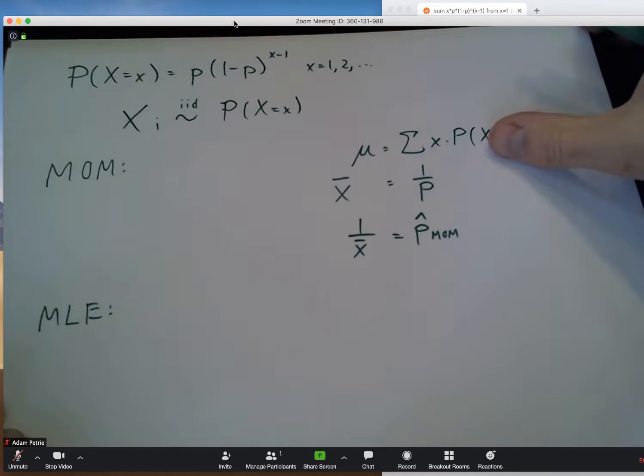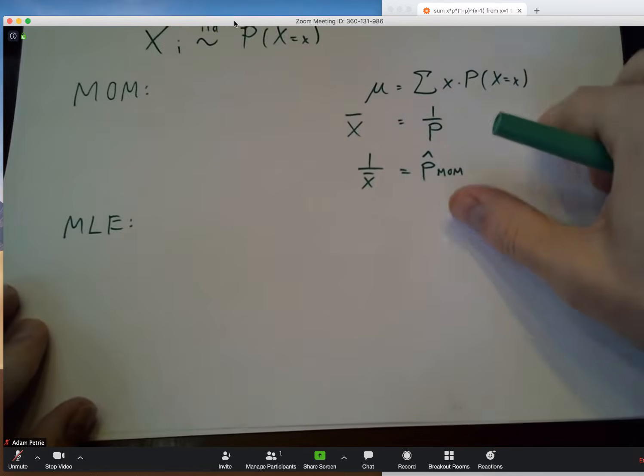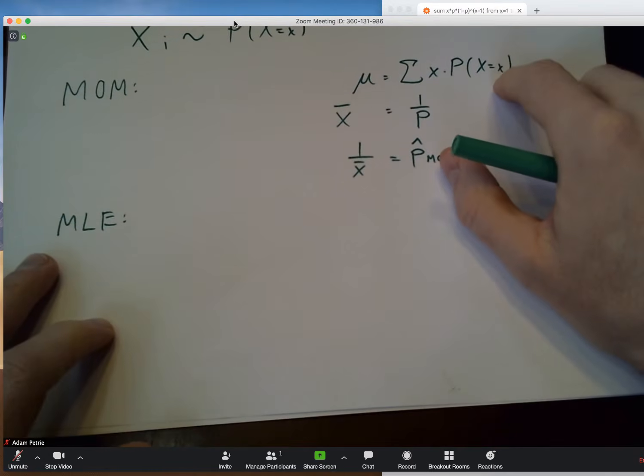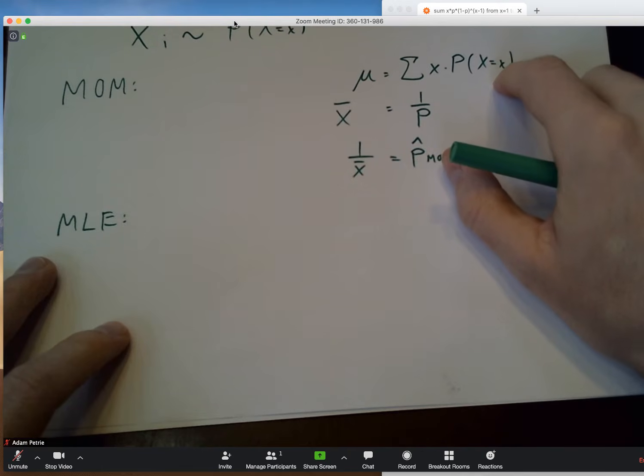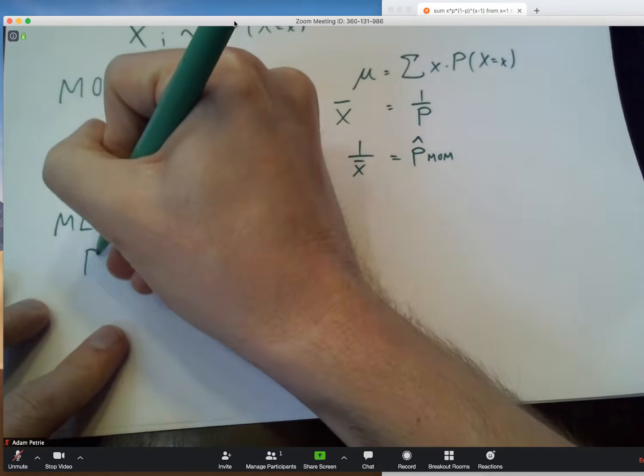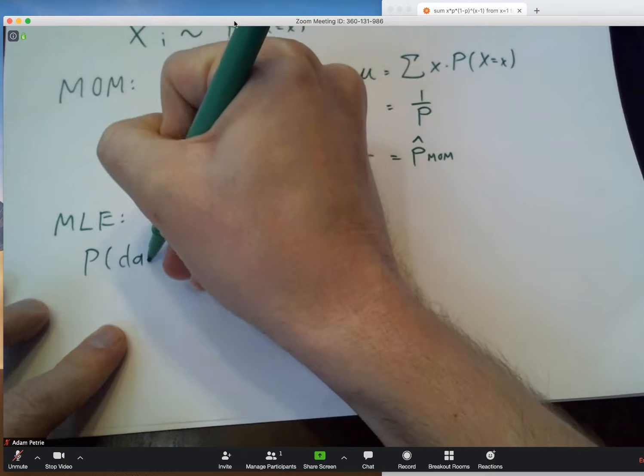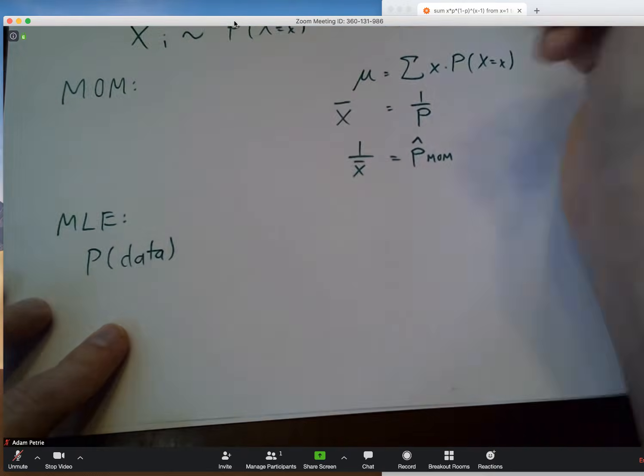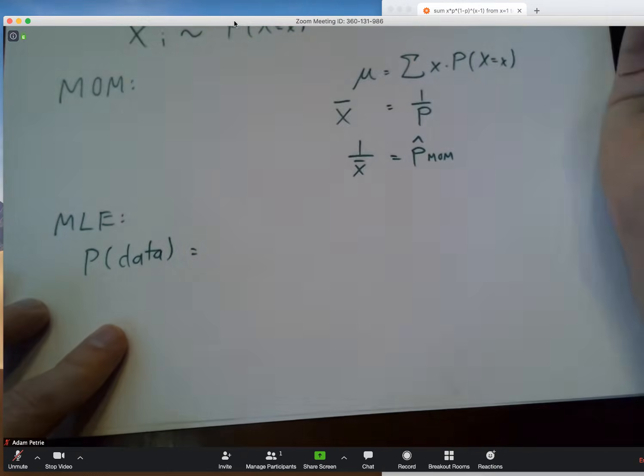Well, maximum likelihood estimation says start out by using the probability model to form an equation that tells you the probability of observing your data. So I want to know what's the probability of observing my data. Now, I'm going to leave them as placeholders.